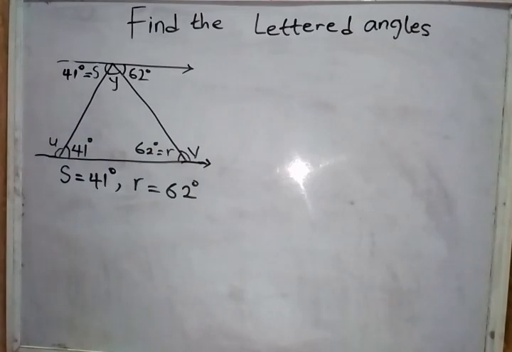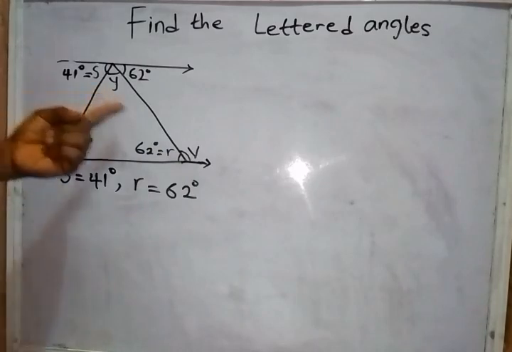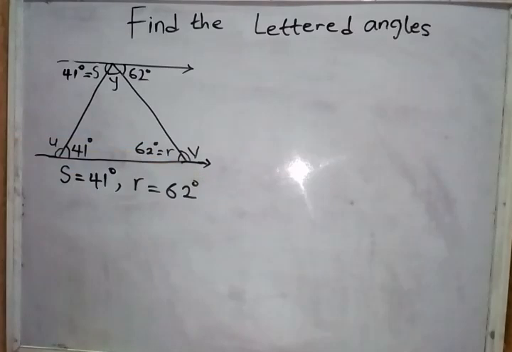Now, we have gotten our angle S and our angle R. Now, we can find either angle U, Y, and V next. But let's find angle U.